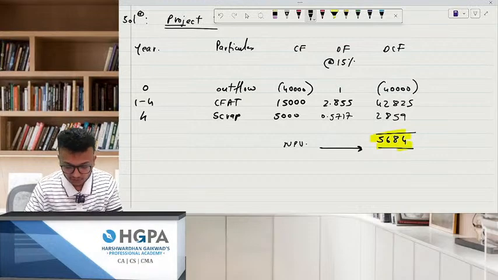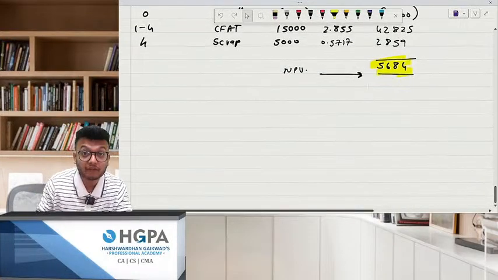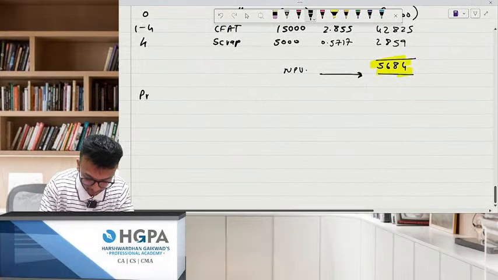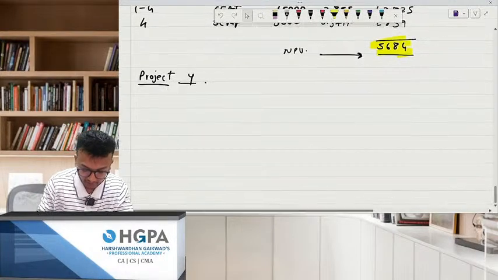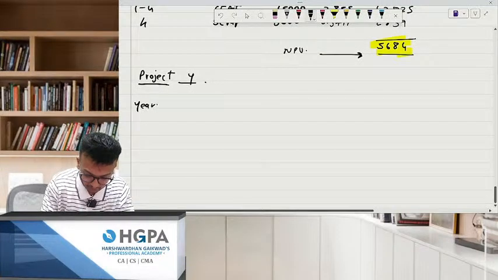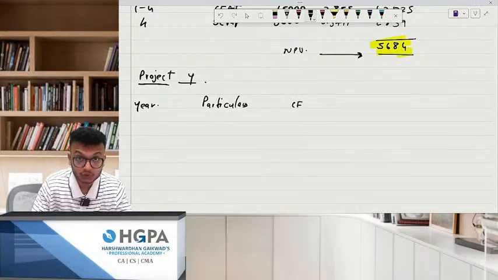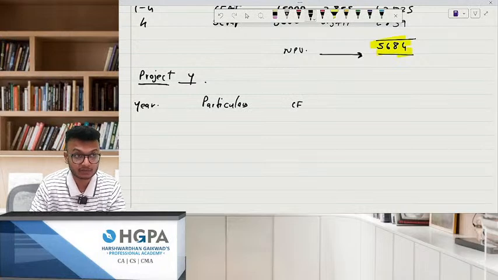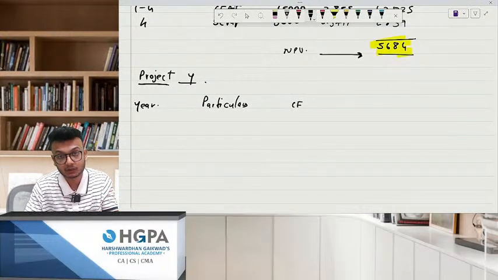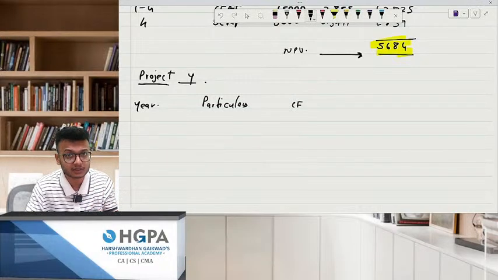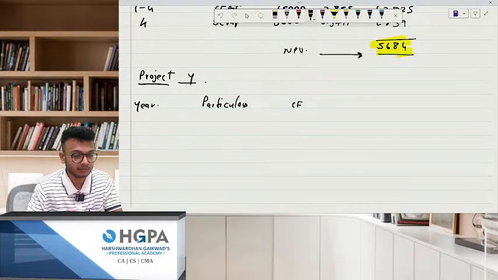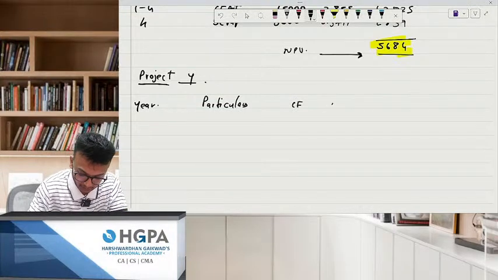Okay. Now, this was project X. Can you please do it for project Y? Fast, very fast. Your particulars. Presentation is important. Even if you know, don't do shortcuts. That's the worst thing you can do in your FM. Many students I have seen in the class do it in such a fast manner because they know the calculations. So they think, no, this is so easy. But no, present it very properly.